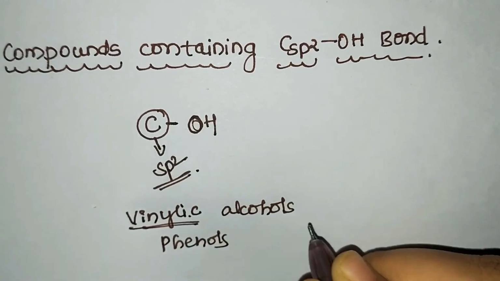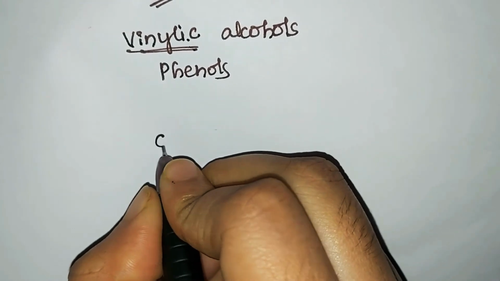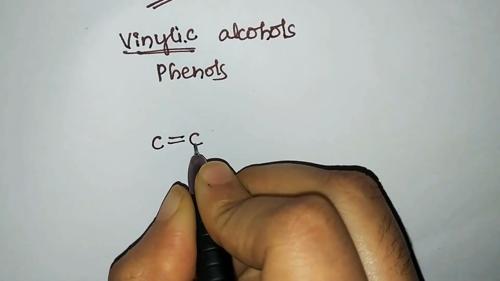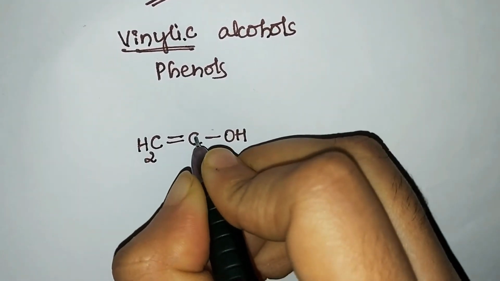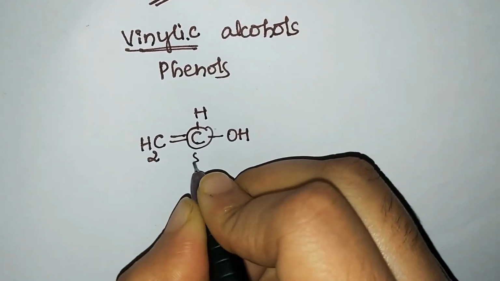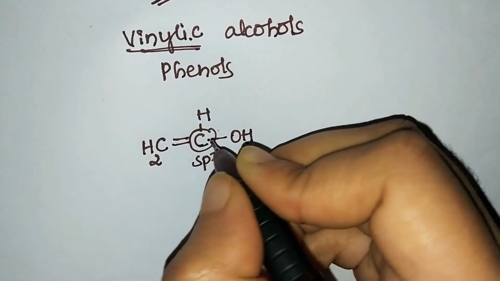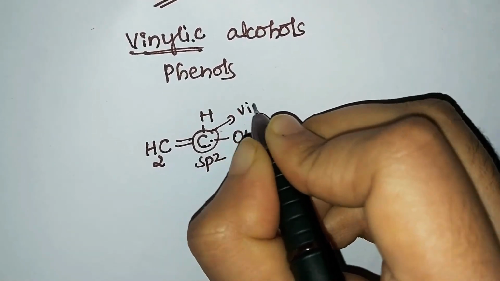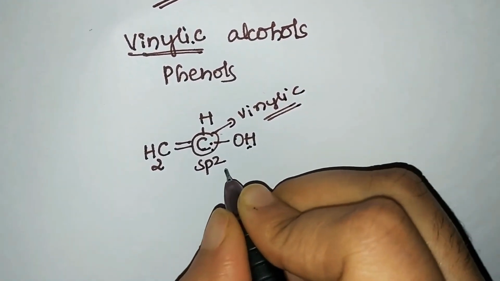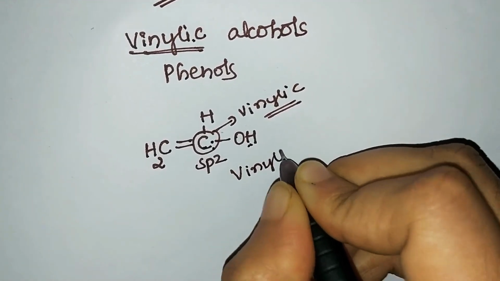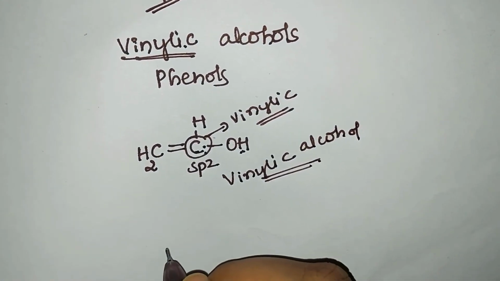So what do you mean by vinylic alcohol? We'll understand it. In vinylic alcohol, OH is attached to which carbon atom? I have said it's directly attached to an sp2 hybridized carbon atom. So you can see in this example, this carbon is sp2 hybridized and OH is directly attached to the sp2 hybridized carbon atom, and such alcohols we call vinylic alcohol, and the carbon is also called a vinylic carbon. So the sp2 hybridized carbon atom to which the OH group is attached, we call it what? Vinylic alcohol.